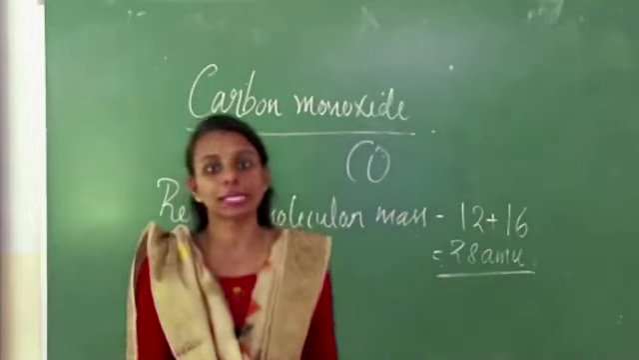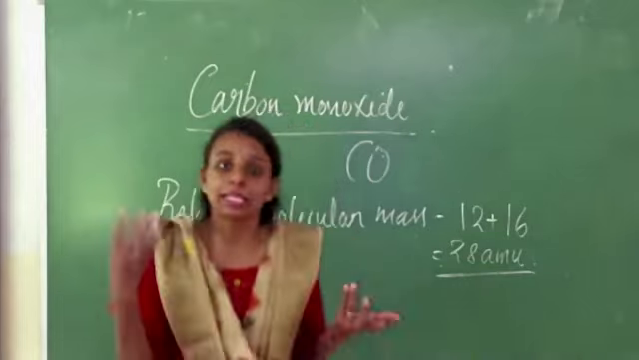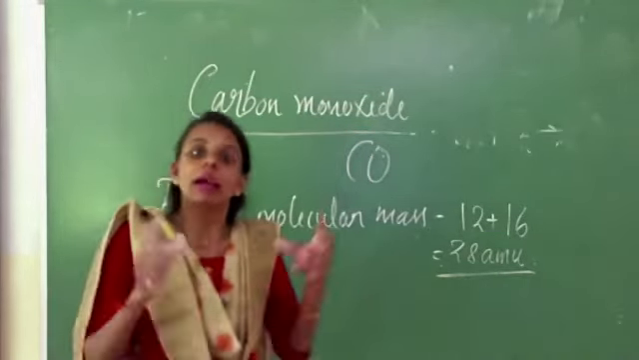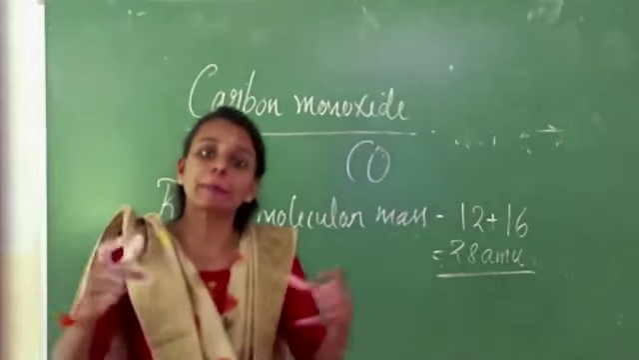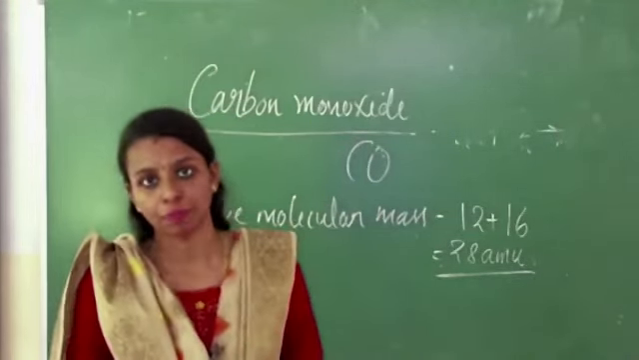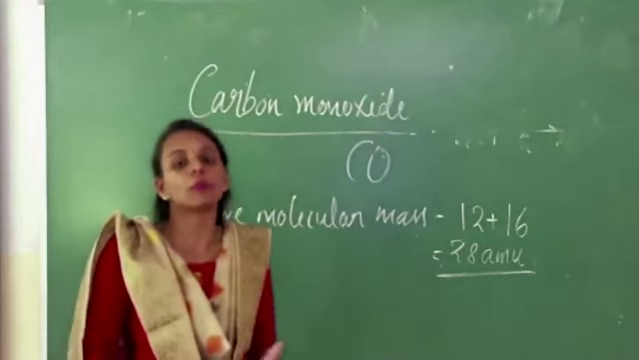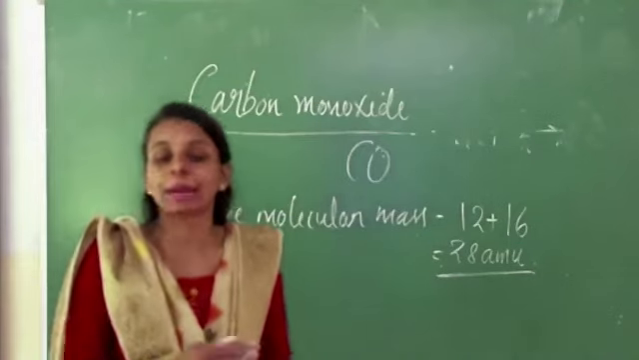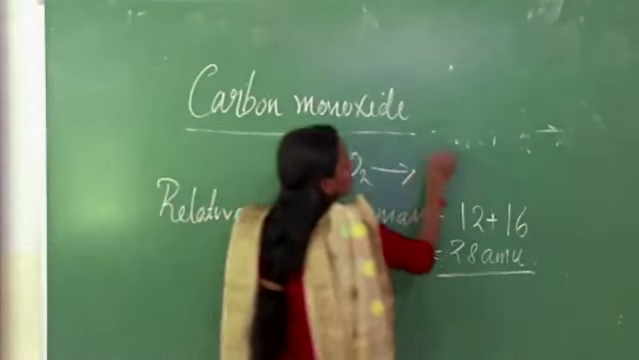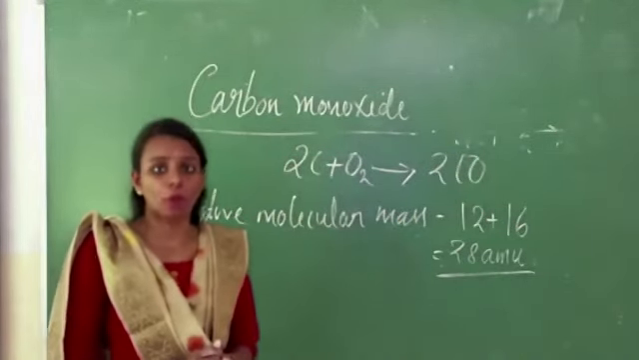Carbon monoxide occurs in volcanic gas, coal gas, chimney gases, etc. Mostly carbon monoxide is formed when carbon or carbon containing compounds burn in a limited supply of air. That means incomplete combustion leads to the formation of carbon monoxide. We can write the chemical equation here: 2C plus O2 gives 2CO.